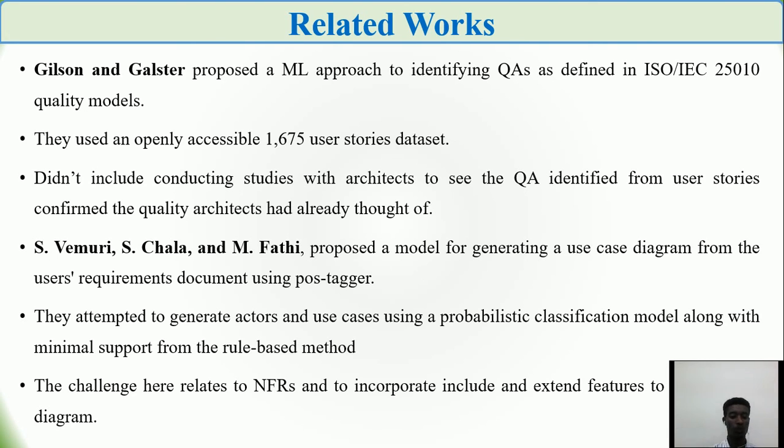To validate their approach, the authors used an openly accessible dataset of 1,675 user stories, but they didn't conduct studies with architects to see the quality attributes identified from user stories, confirming the quality attributes the architects had already thought of. They also didn't consider this, and their model cannot classify compound and complex sentences.